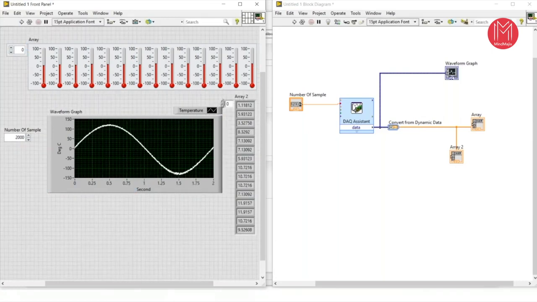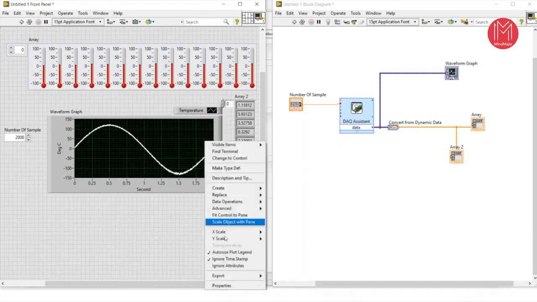So in the CLAD exam, they will ask you: if the number of samples is 2000 and the sampling rate is 1 kilo, how many seconds will it take to display or simulate? That will take 2 seconds. In this way you can acquire the data very easily and store your data.